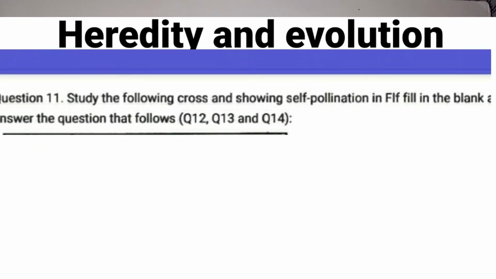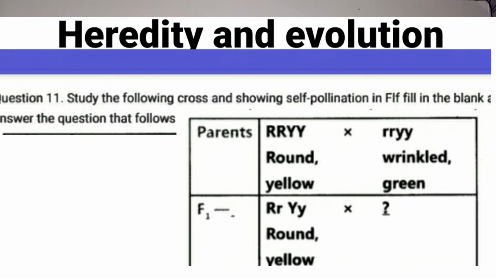So we have a question here, children. For that, 3 questions are added. Based on one question, you have to answer the other 3 questions. Study the following cross showing self-pollination in flowers and try to answer the questions. The first is, parents are given as round and yellow. These are homozygous characters, children. Round and yellow are crossed with wrinkled and green. Capital RR, YY, when crossed with small rr, small yy. So the first characteristics are round and yellow, the second are wrinkled and green.